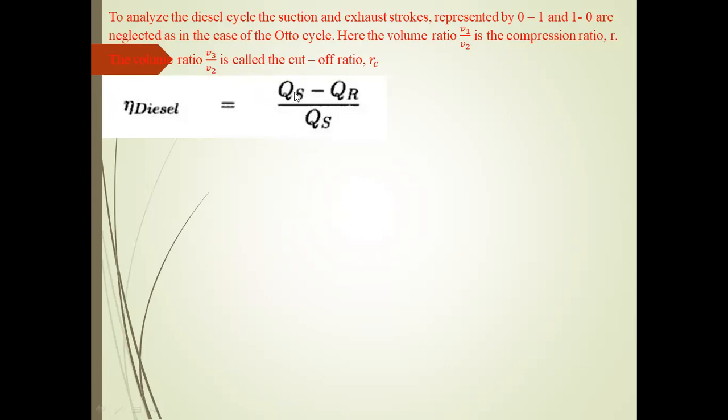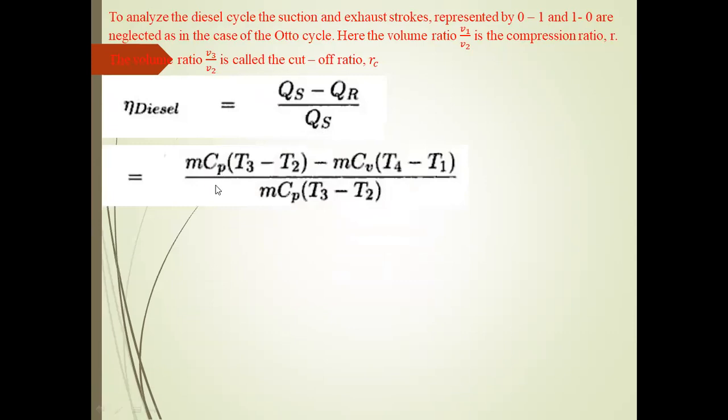Finally, the work done is equal to heat supplied minus heat rejected. From that, efficiency equals m Cp (T3 minus T2) minus m Cv (T4 minus T1), that is the constant pressure heat minus the constant volume heat, divided by the heat supplied, m Cp (T3 minus T2).